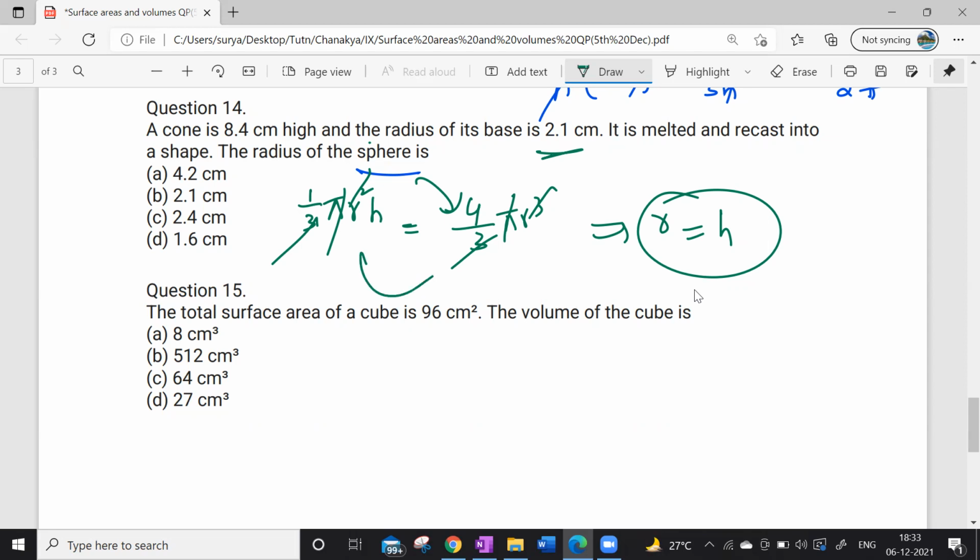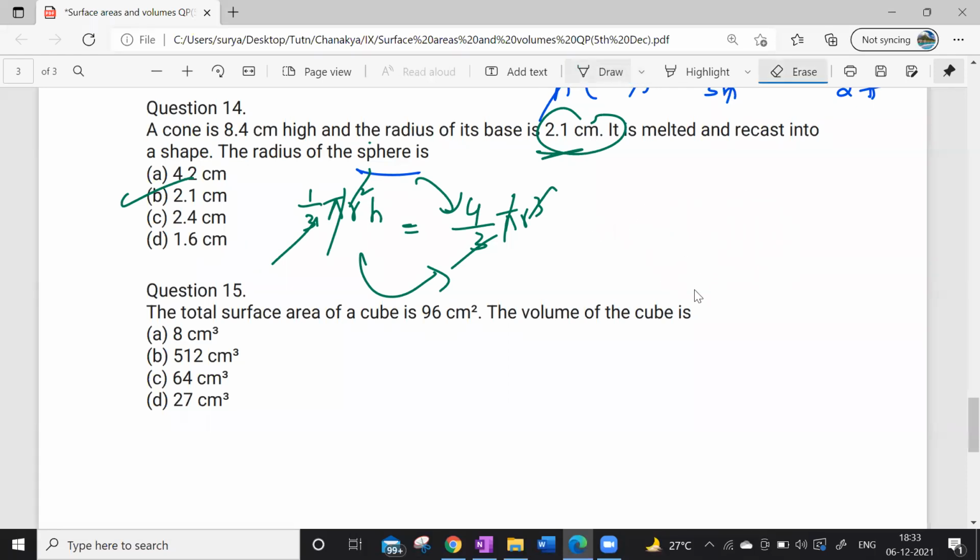Since volumes are the same, what I'm getting here is r is equal to h, which means my radius is 2.1. That is going to be my radius now. Otherwise, even if you simply substitute and calculate, you will get the same answer. Look at this here.